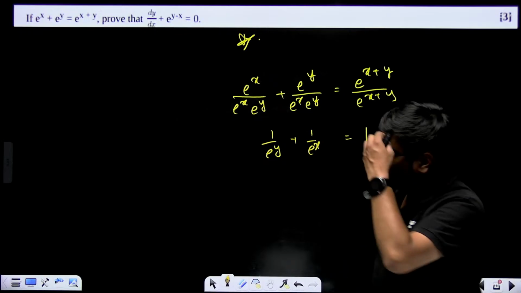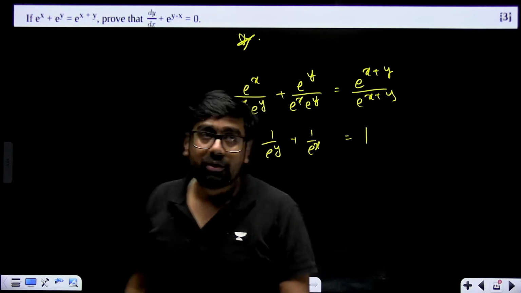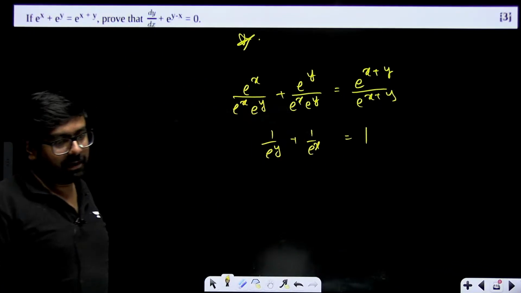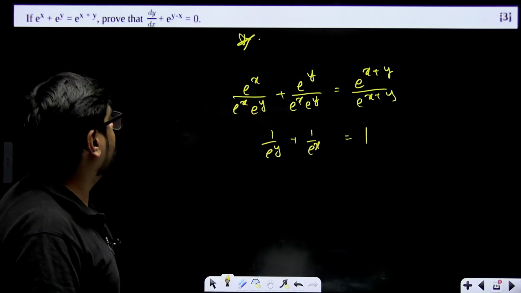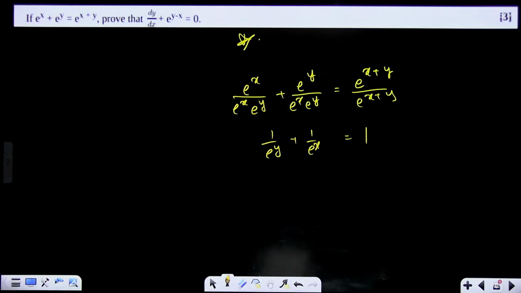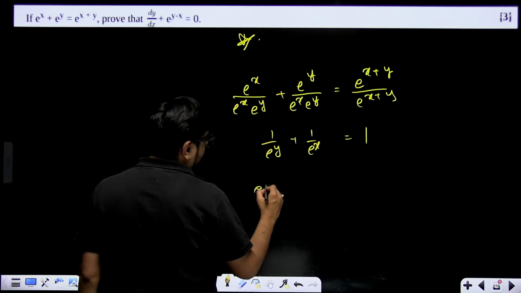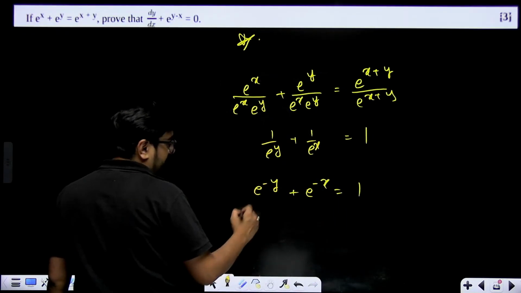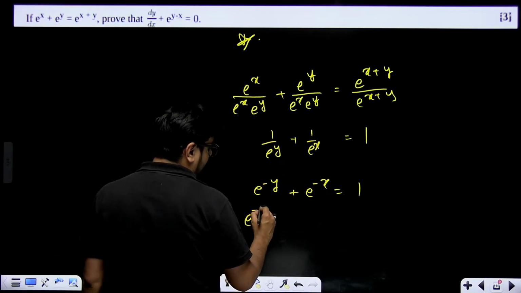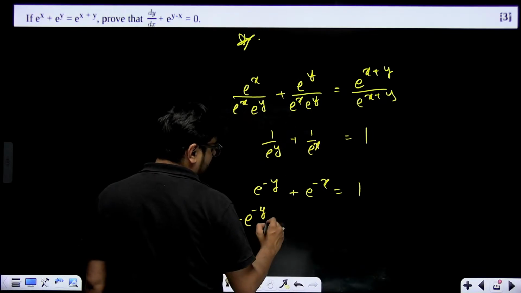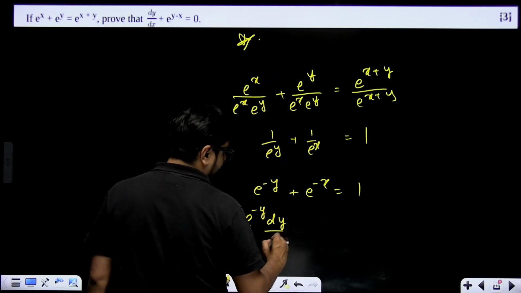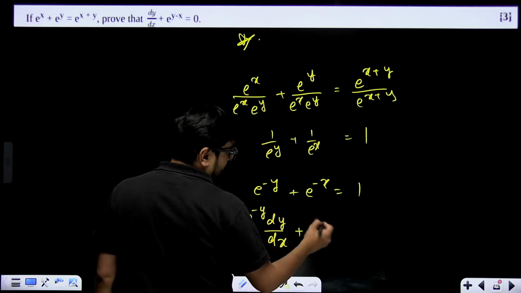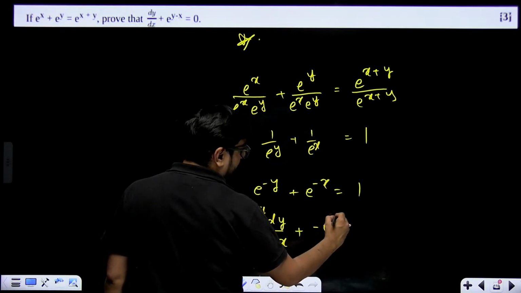Now differentiate on both the sides. You will get exactly this thing. So this will become what? E to the power minus y plus e to the power minus x equal to 1. Derivative of this will be e to the power minus y, minus e to the power minus y dy by dx, plus minus e to the power minus x.